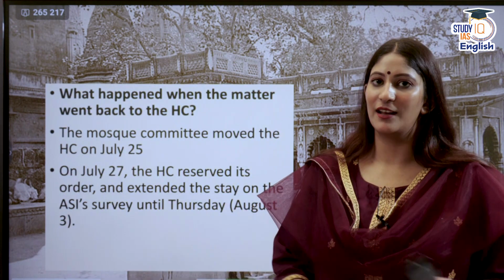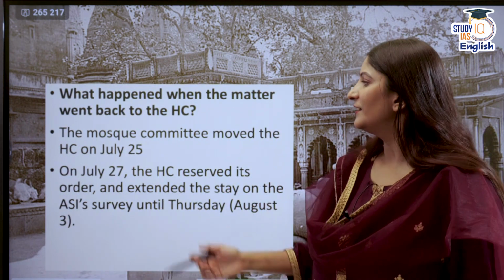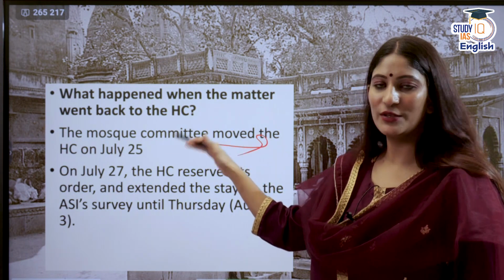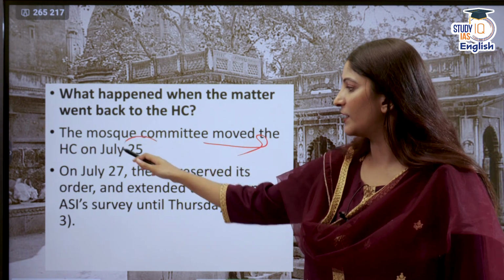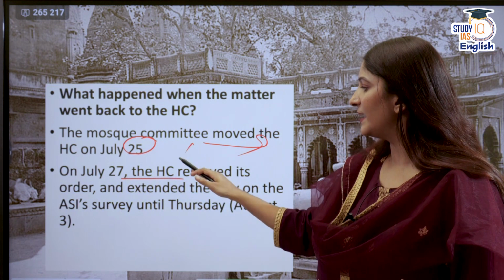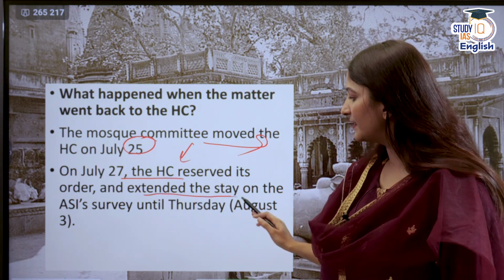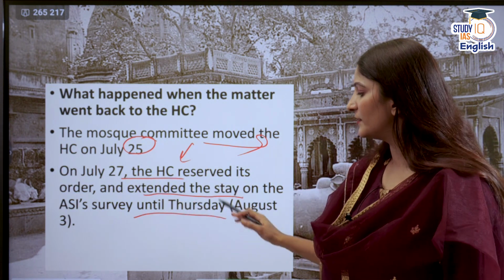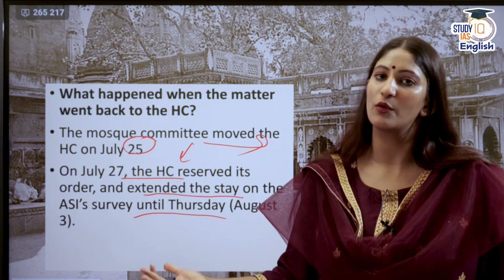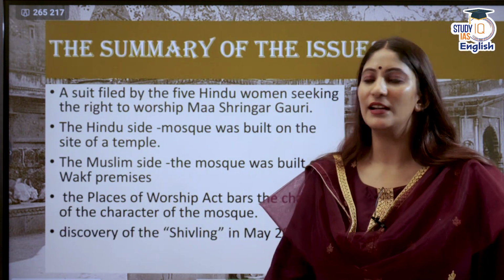Then, again Allahabad High Court comes into the picture. The mosque committee moved to the High Court on 25th July. And on 27th July, the HC reserved its order and extended the stay on the ASI survey until Thursday. Now it has given a go-ahead. It can be freely done.